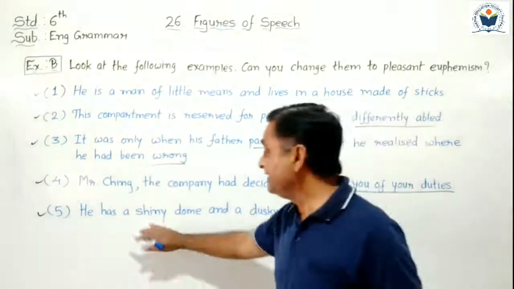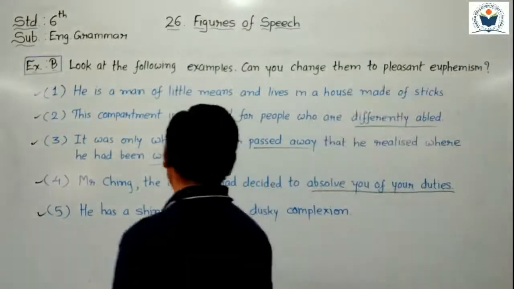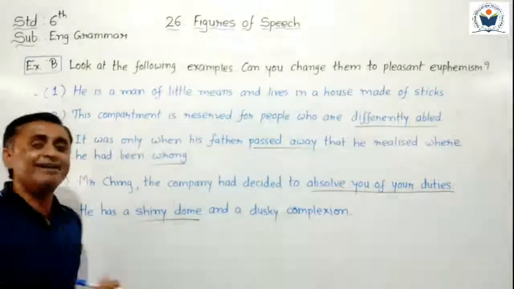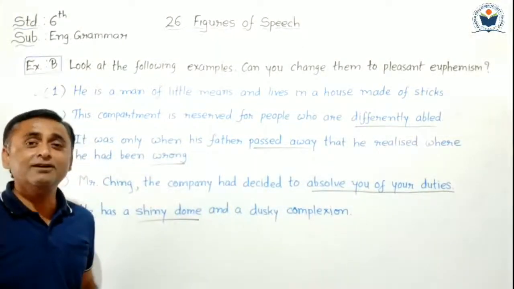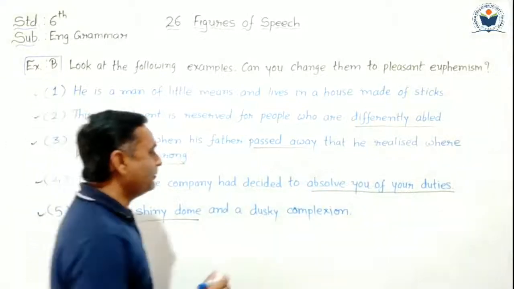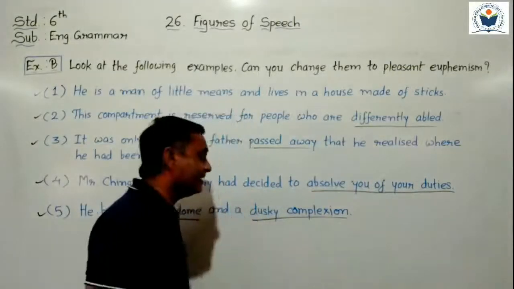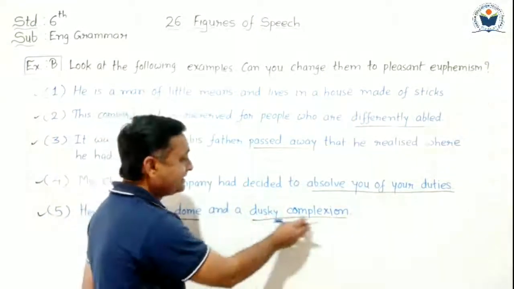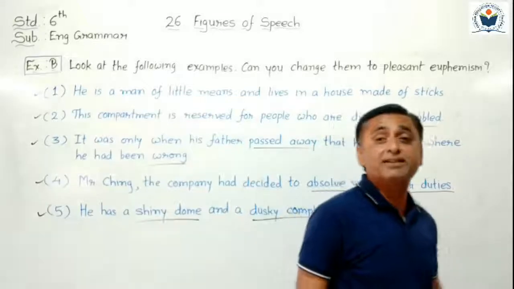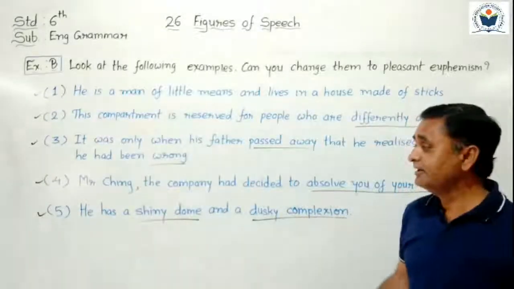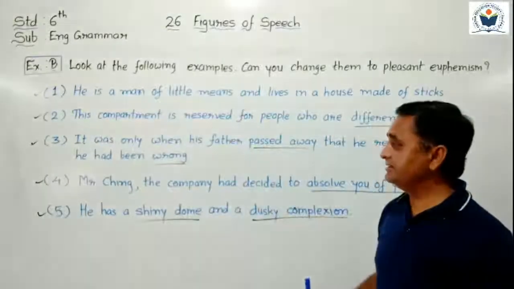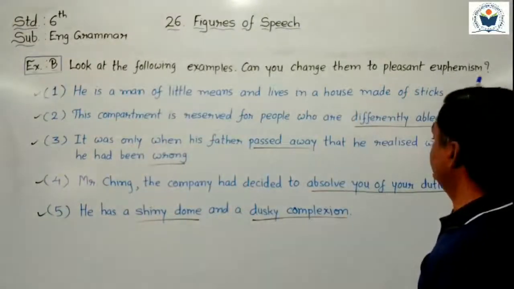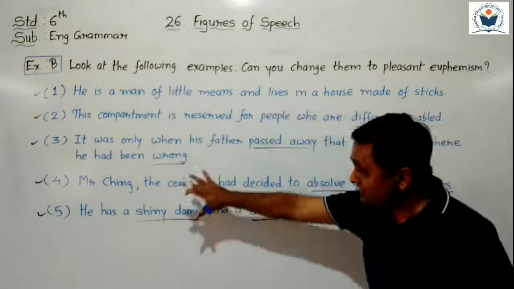So what's happened? He has a shiny dome. We can say that shiny dome. We cannot say directly टकला, but we can say that shiny dome, means चमक वाला dome है. And a dusky complexion. And we cannot say directly black skin, black complexion. So here dusky complexion I write here as a pleasant euphemism. Understand then? So here our 5 sentences I write in the pleasant euphemism. Okay?